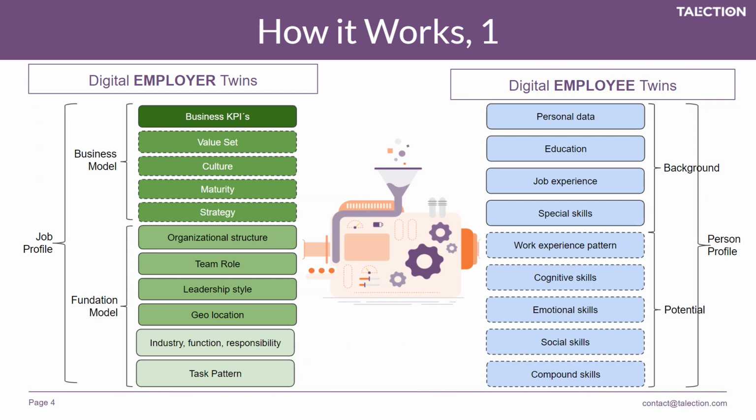On the left side, you have the employer twins, which can be broken down into business model and foundation models. So you have the business KPIs, the value set, the organization culture, maturity, and strategy. And then you have more structural elements like organization structure, team roles, leadership style. You have geolocation, and then more detail such as industry type, the function you're going into, area of responsibility, task pattern, etc. And then we use different algorithms to connect these on each side.